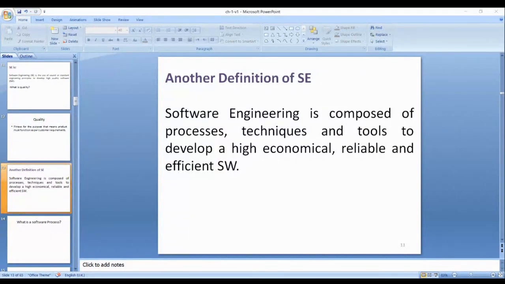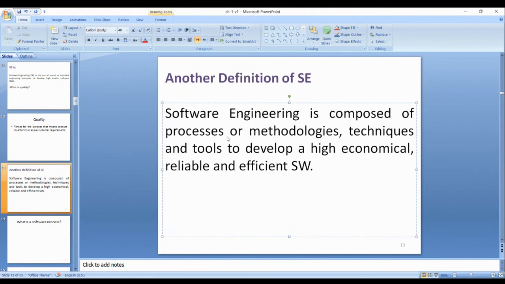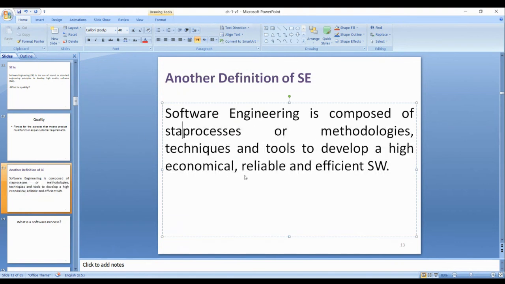Software engineering is composed of standard processes or methodologies, techniques, and tools to develop highly economical, reliable, and efficient software.